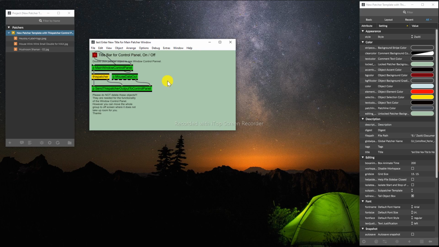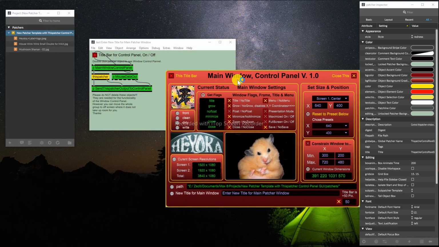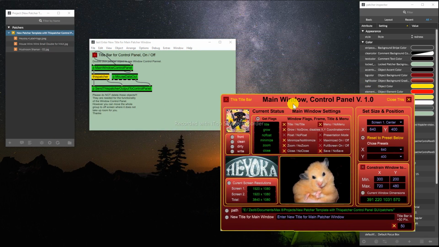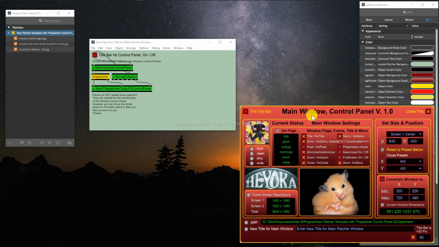So I created a main window control panel that is mainly using the dispatcher object and implements all of the functionality of it except for scripting. And also there are a few extra things in here.